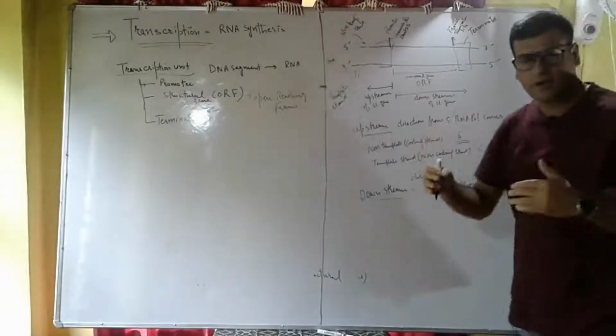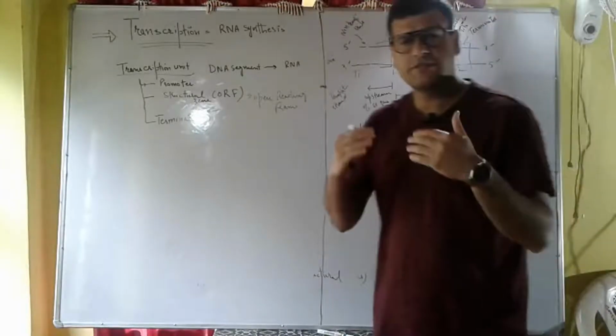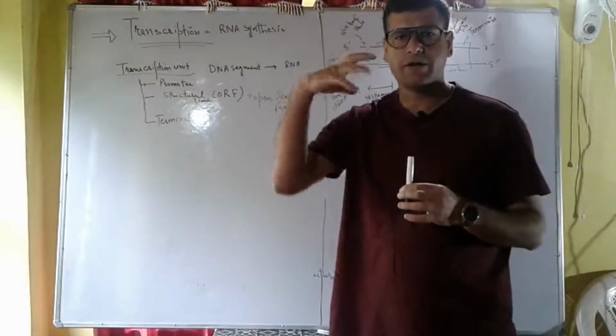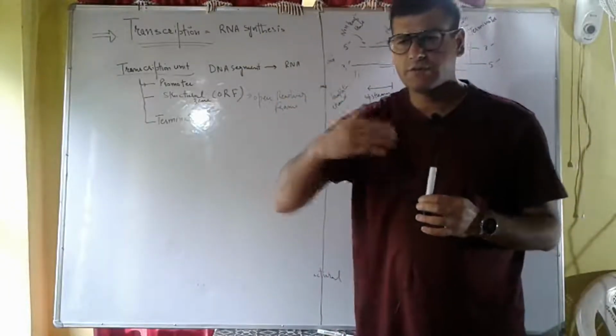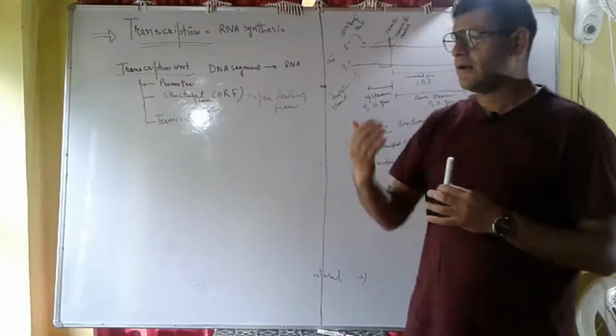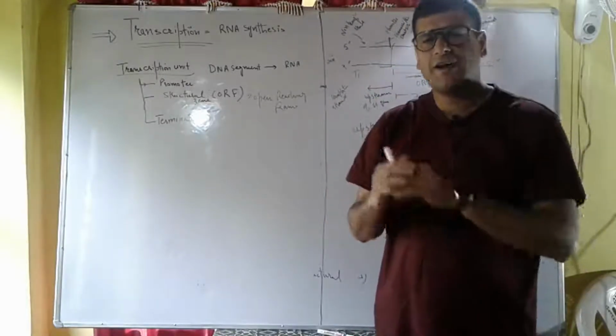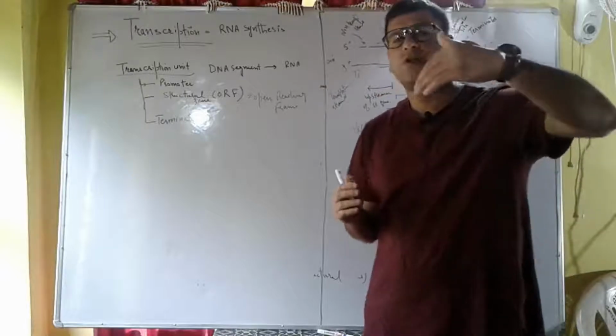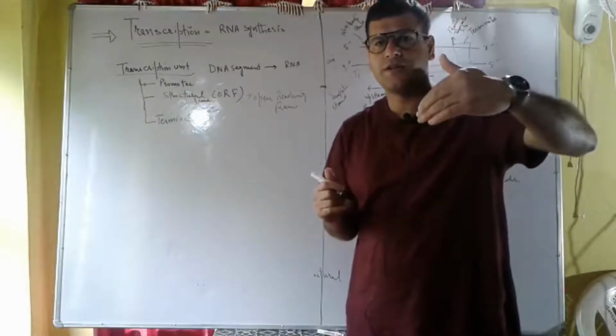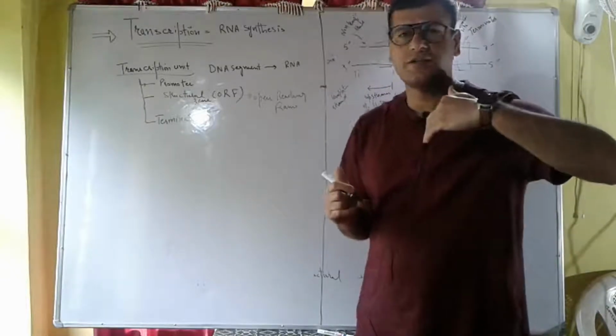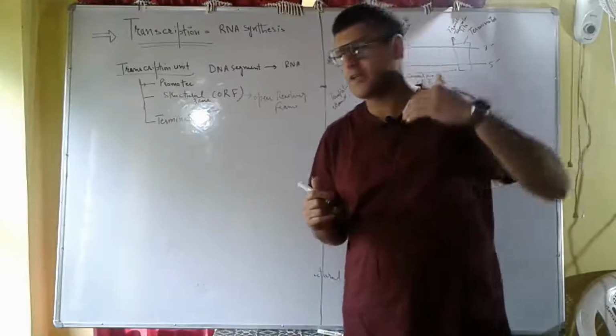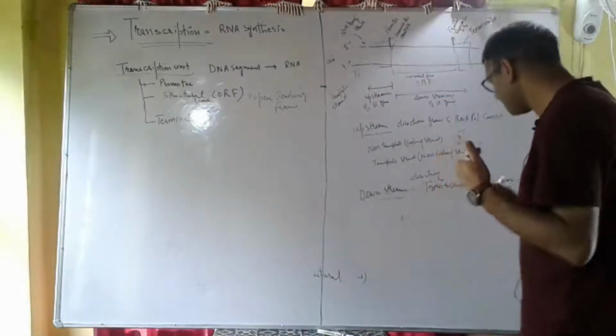Upstream and downstream represent directions. That means the RNA polymerase comes from the upstream direction and then proceeds towards the downstream direction. The direction in which the transcription proceeds is the downstream direction.